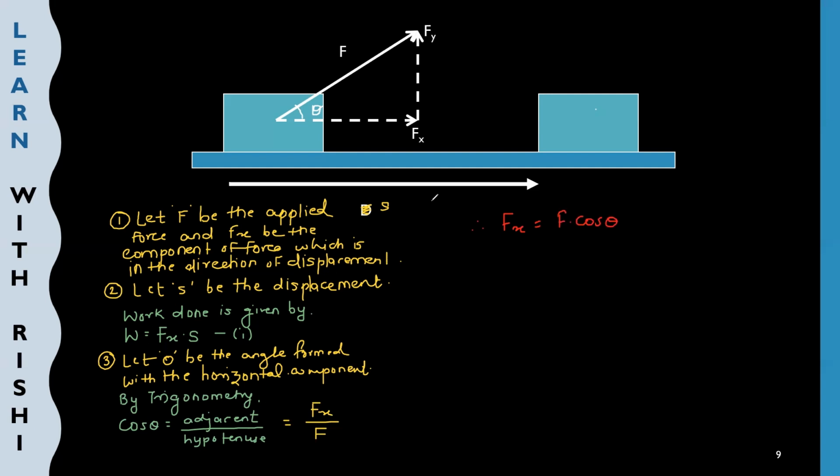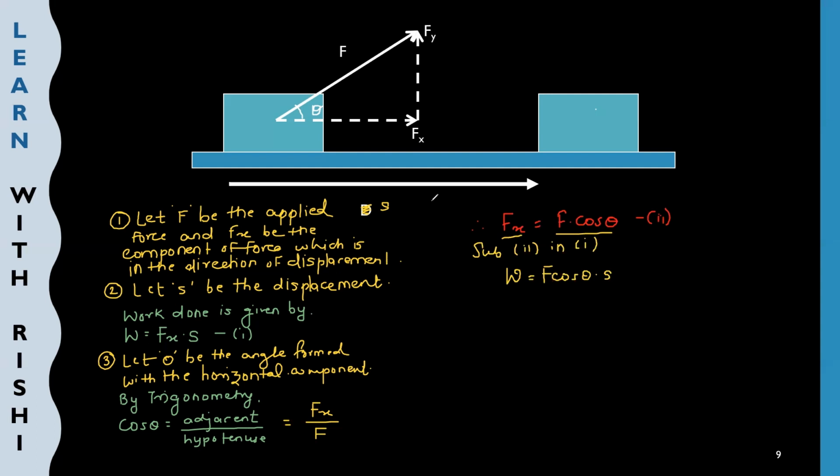Okay. Now we'll substitute this Fx in equation 1. So equation 2, substituting 2 in 1, we'll get W is equal to, in place of Fx, we substitute F cos theta, so F cos theta into displacement.